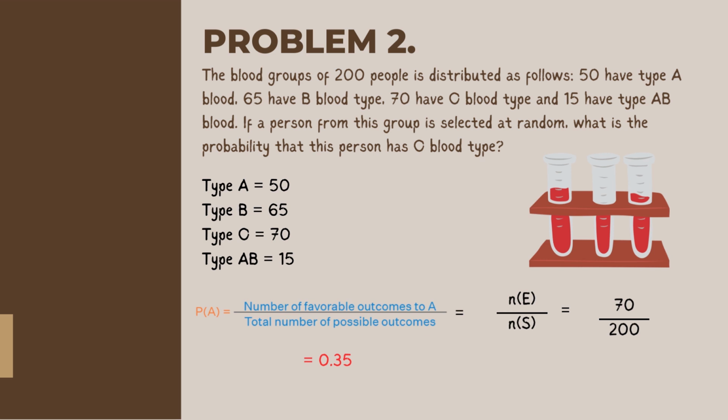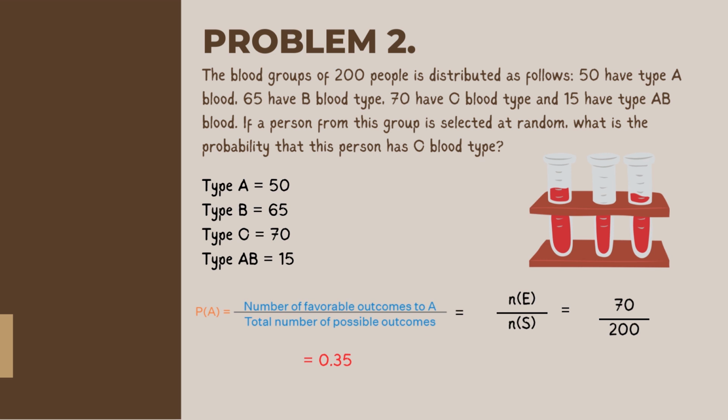So our number of events will be the number of people who have O blood type. How many people have O blood type? 70. So we're going to write 70 in the numerator part of the formula, and for the denominator part, the number of sample space. The number of sample space is the 200 people who shared their blood groups. So we're going to write 200. Now we have 70 over 200. If you convert it to decimal, we're going to have an answer of 0.35.